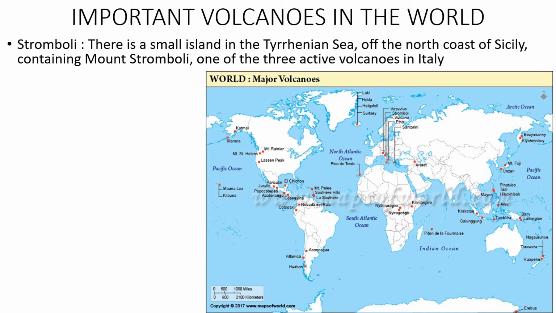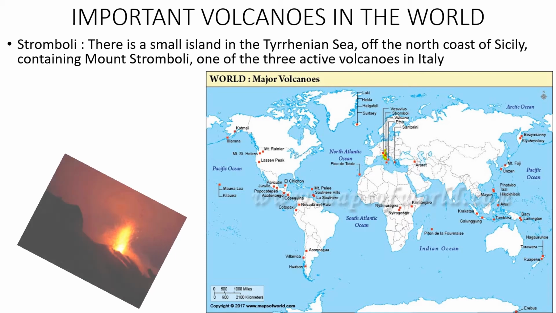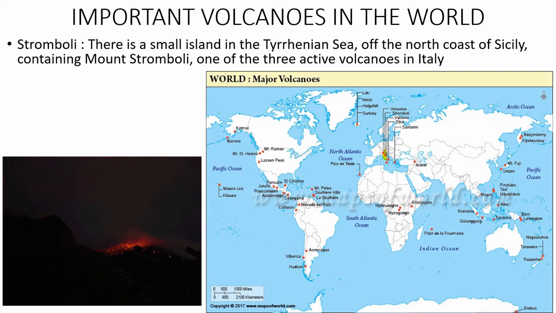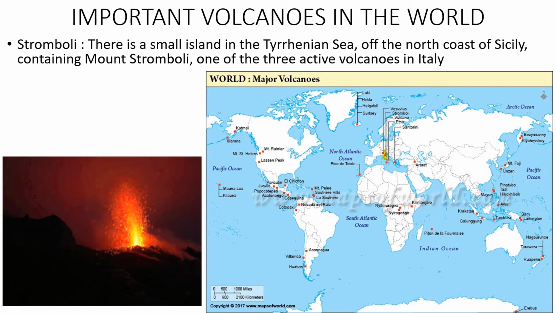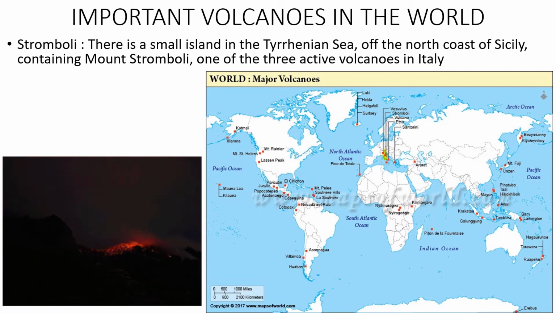There it is in red color. So let me use a highlighter. Here is Stromboli, this yellow part. And this is the image of Stromboli volcano. Stromboli is a small island in the Tyrrhenian Sea off the north coast of Sicily, containing Mount Stromboli, one of the three active volcanoes in Italy. This is Stromboli.